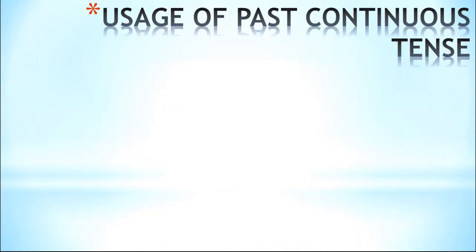So where can we use past continuous tenses? We can use past continuous in all the situations where we can use present continuous, but the condition is that it must be in the past. For example, if I'm talking about right now in present tense, then after an hour it will be talked about in past continuous tense.